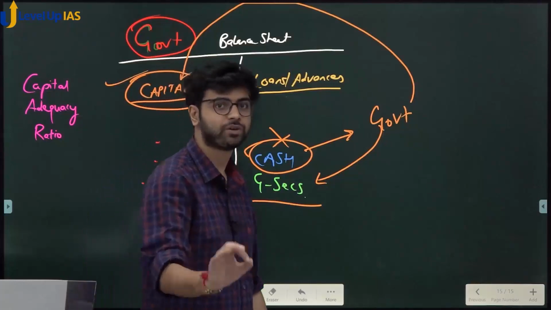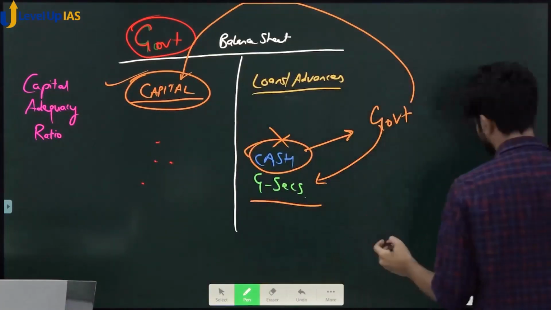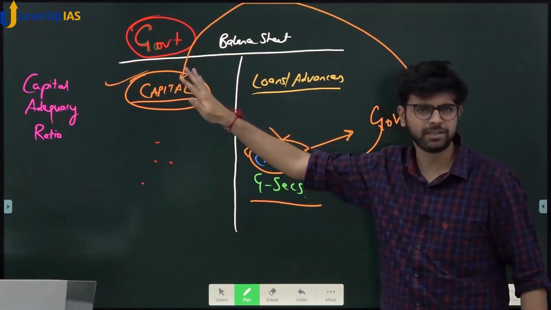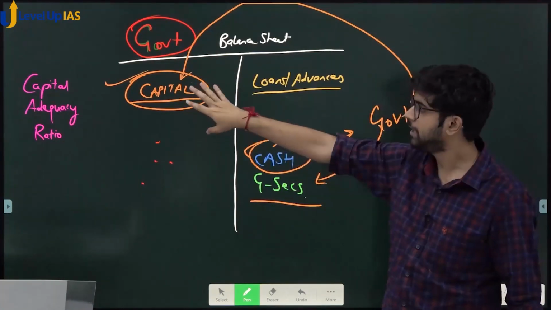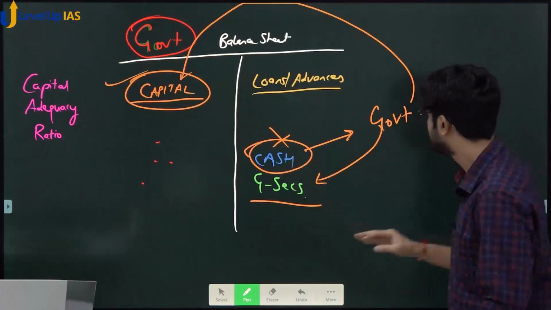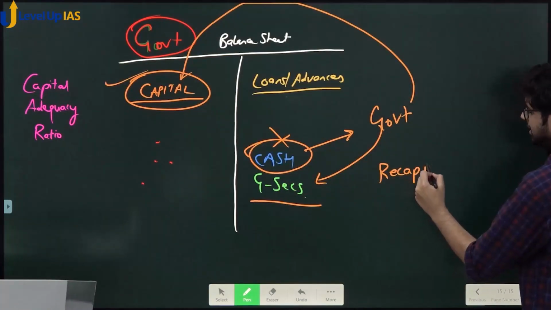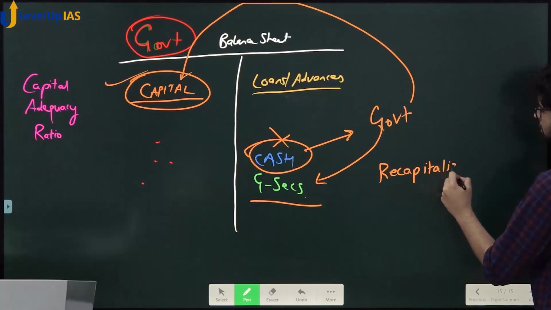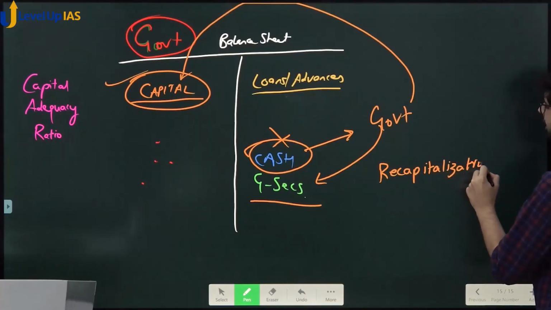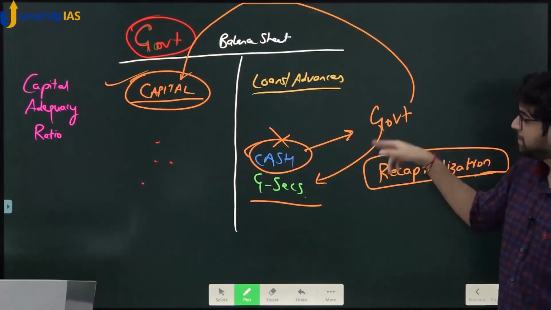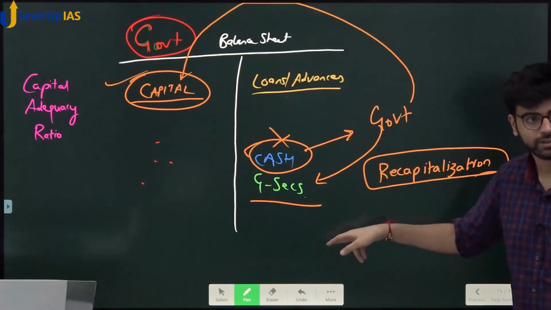This is called the very act of government putting in money, or any private person putting in money. See, initial capital, you need more capital, yes or no? So that is called recapitalization. See, English hai. But here the special situation is they issued bonds.